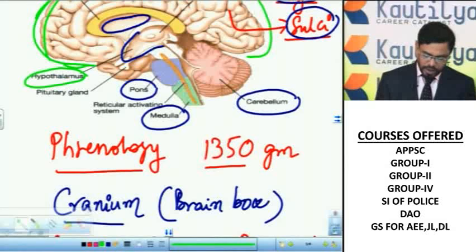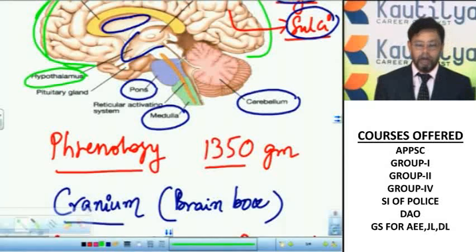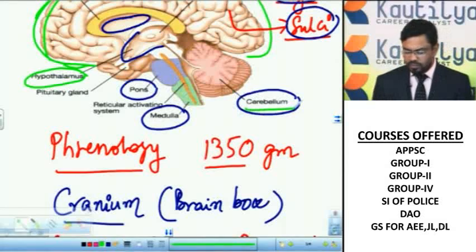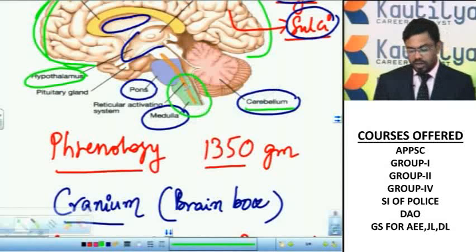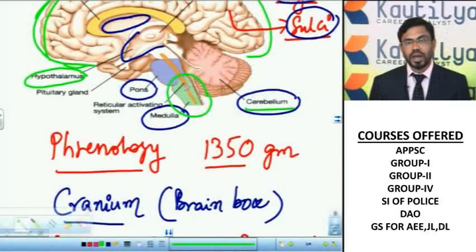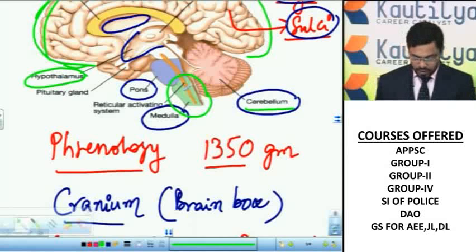The medulla oblongata is the posterior part of the hindbrain. The cerebellum, also called the small brain, controls the musculoskeletal movement. It is not the sensitive part of the brain. And the medulla oblongata is a very sensitive part of the brain. It controls most of the involuntary actions like heartbeat, respiration and secretions of the internal digestive juices. All these are under the control of the medulla oblongata.